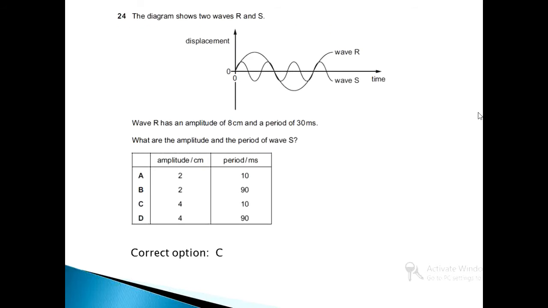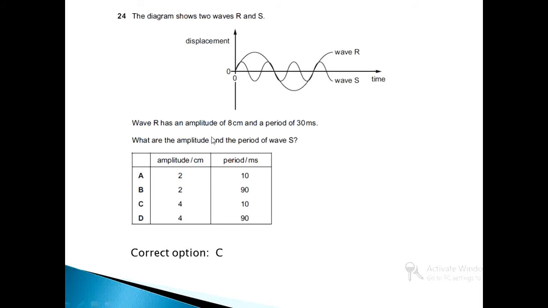MCQ number 24. The diagram shows two waves R and S. Students, we have been given the graphs for wave R and wave S. This bigger one is the graph for wave R and this smaller one is the diagram for wave S. Let us understand the question first. Wave R has an amplitude of 8 centimeter and a period of 30 millisecond. What are the amplitude and the period of wave S?